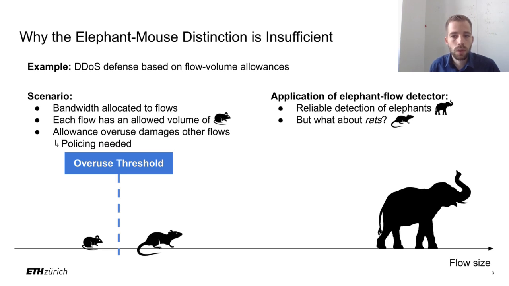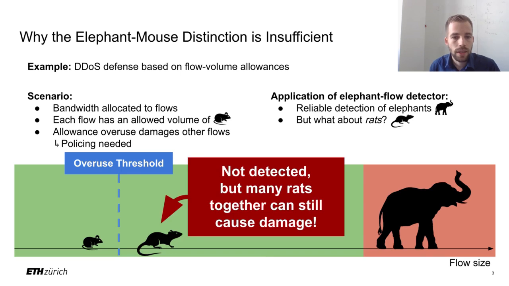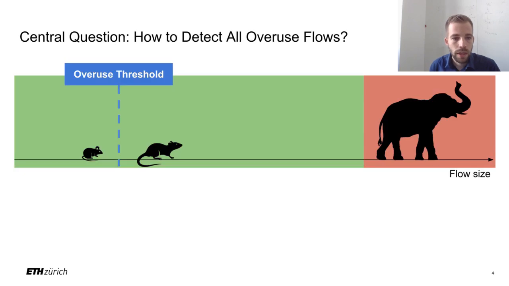However, elephant flows are not the only flows that cause damage. Instead, rat flows, meaning low-rate overuse flows that are only a bit larger than legitimate flows, actually cause damage as well. If a heavy hitter detector is used, such rat flows are not detected as overusing, although they still cause damage, especially if they occur frequently. Hence, our work tries to solve the problem of detecting all overuse flows, meaning not only elephant flows, but rat flows as well.